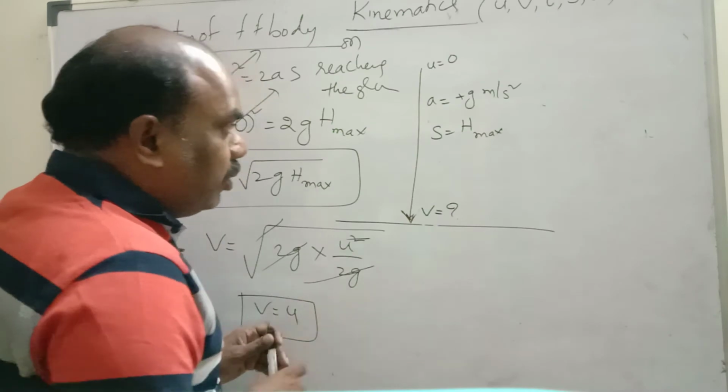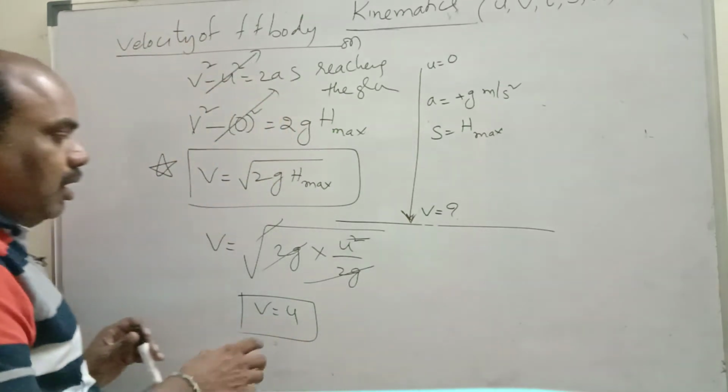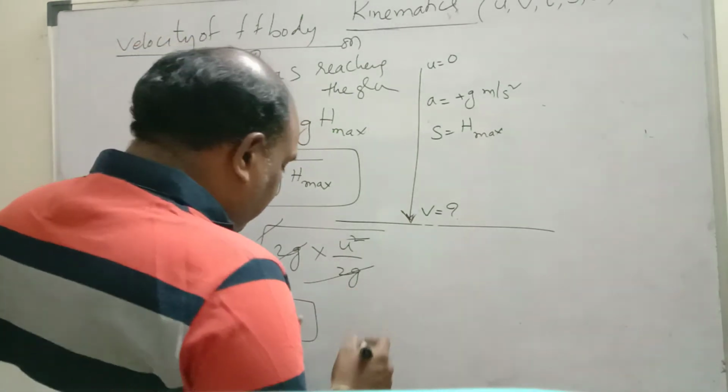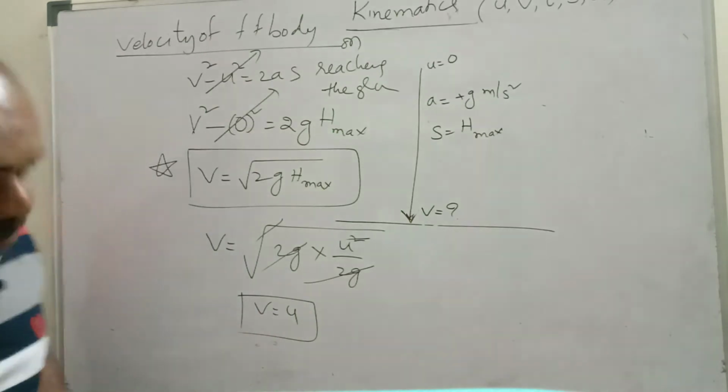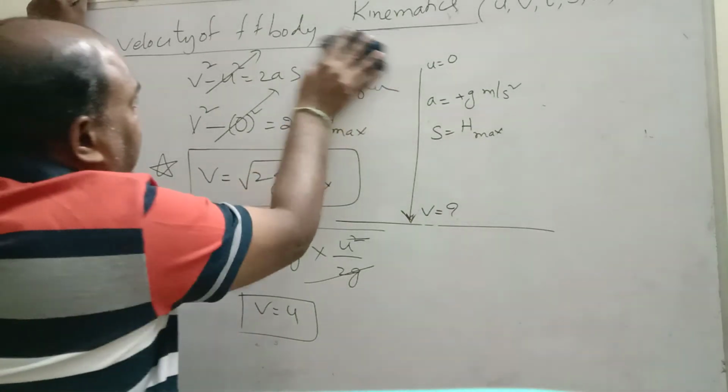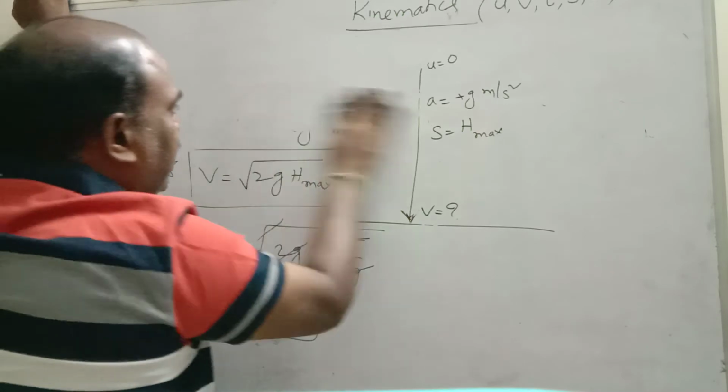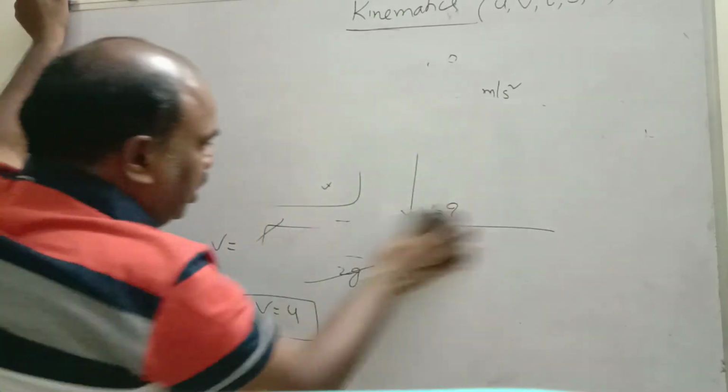This is a very, very important concept. Time of ascent is equal to time of descent. These are all for vertically projected bodies.